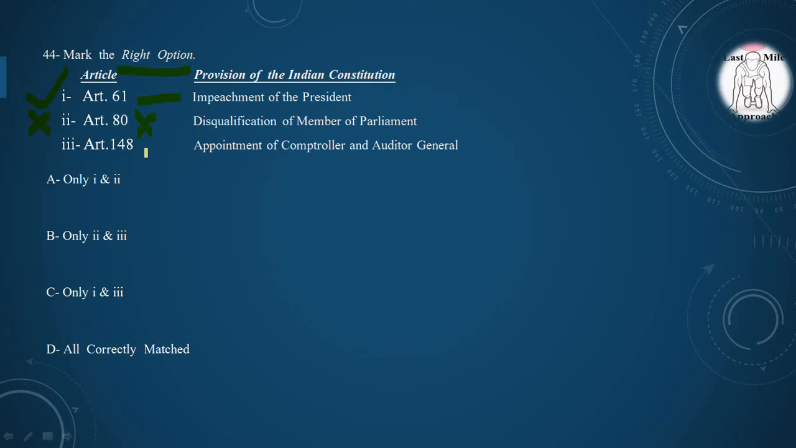Third statement, Article 148 describes the appointment of Comptroller and Auditor General of India. Yes, it is correct. So here statement first and third is correct. So option C, only first and third is correct.